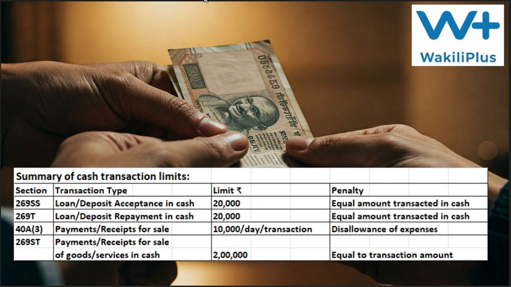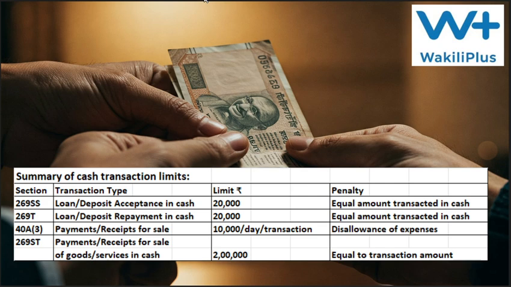Then 40A(3) we have discussed. This is regarding the maximum amount that can be paid in cash by businessmen and professionals. If they incur some expenses of more than 10,000 in cash, that will be disallowed as an expense. We have also discussed 43(1), that is for depreciation. Depreciation will not be allowed for fixed assets.